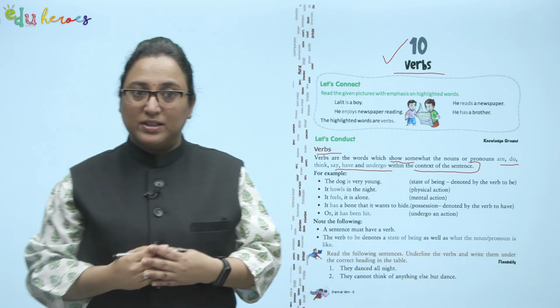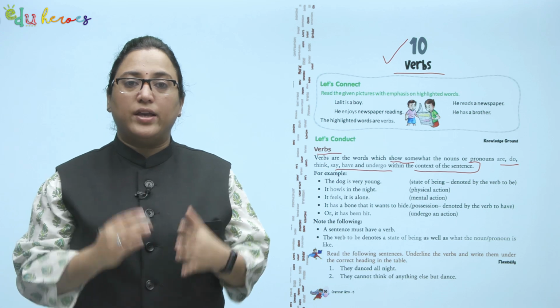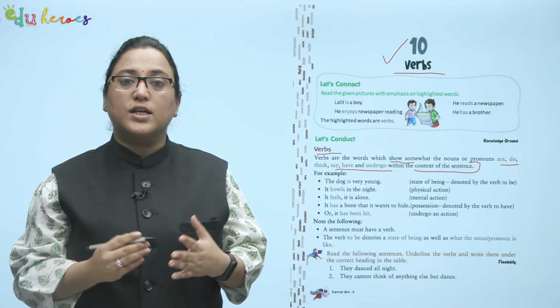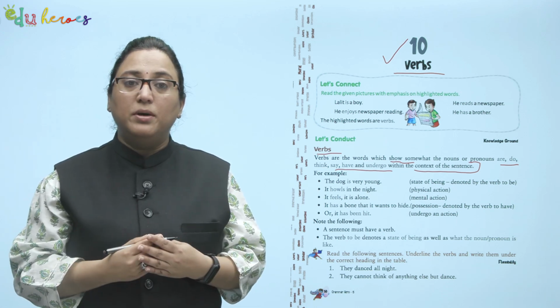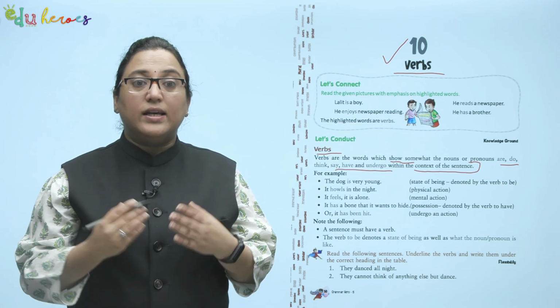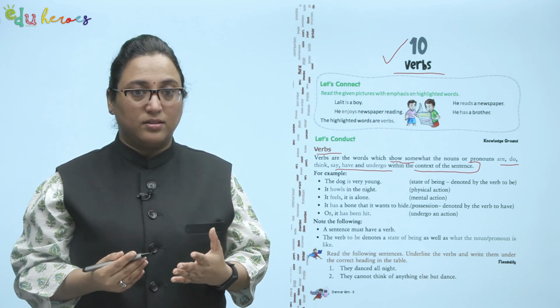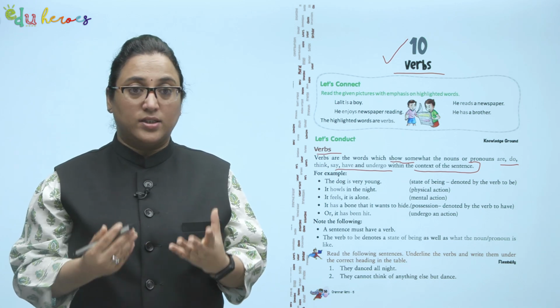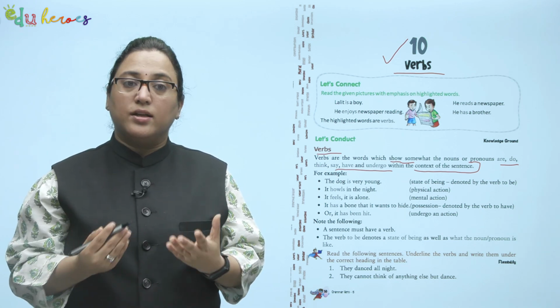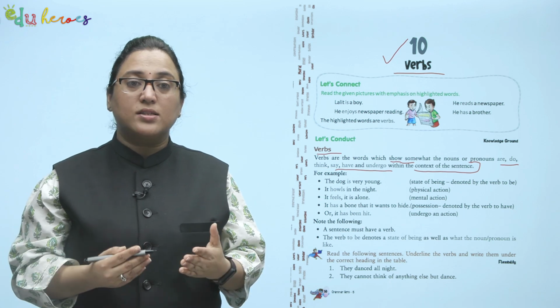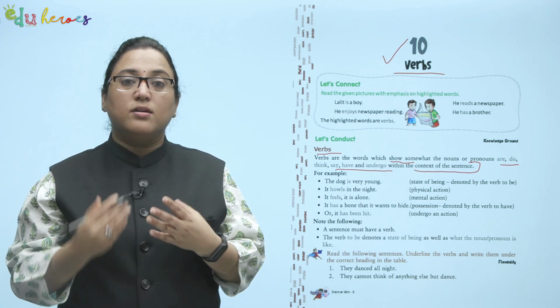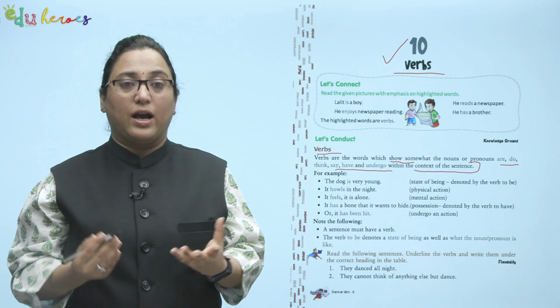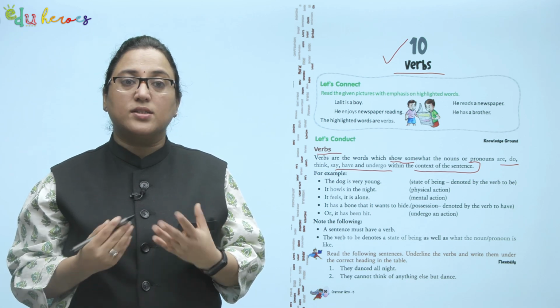Let's read the examples. The dog is very young. It shows the state of being denoted by the verb to be. It howls in the night. It shows the physical action, what it does. What it does, it howls in the night. It feels it is alone. Here it shows the mental action. That mentally, what is the state?